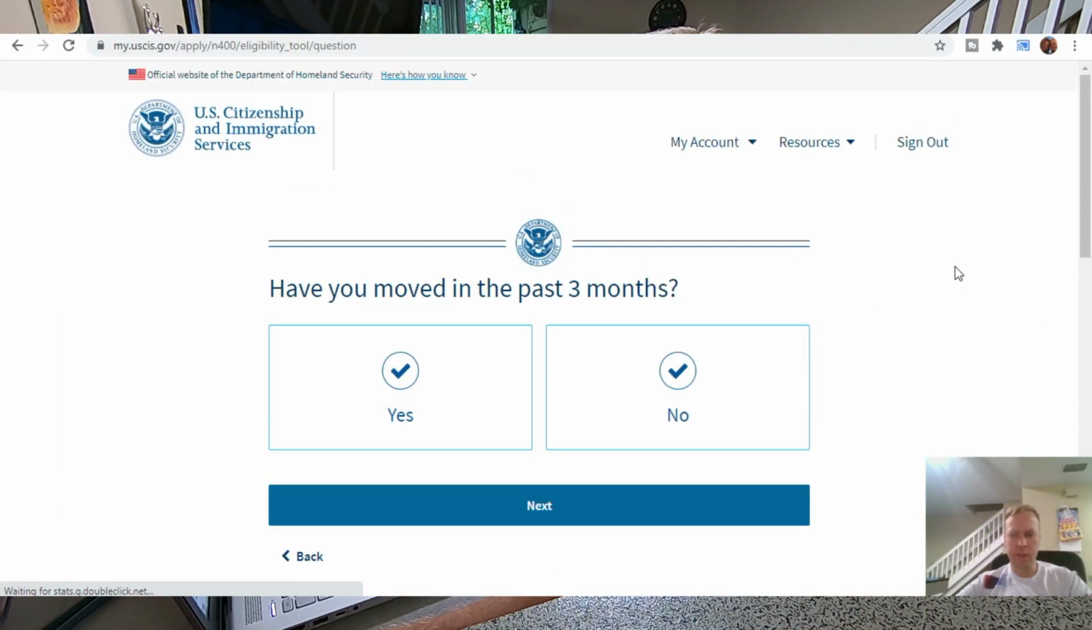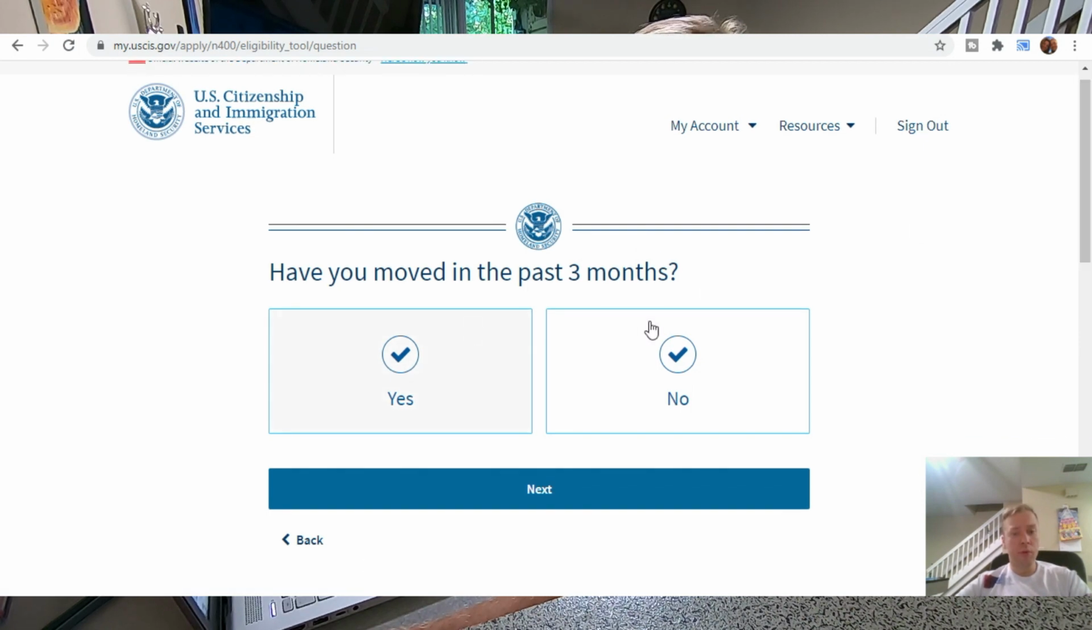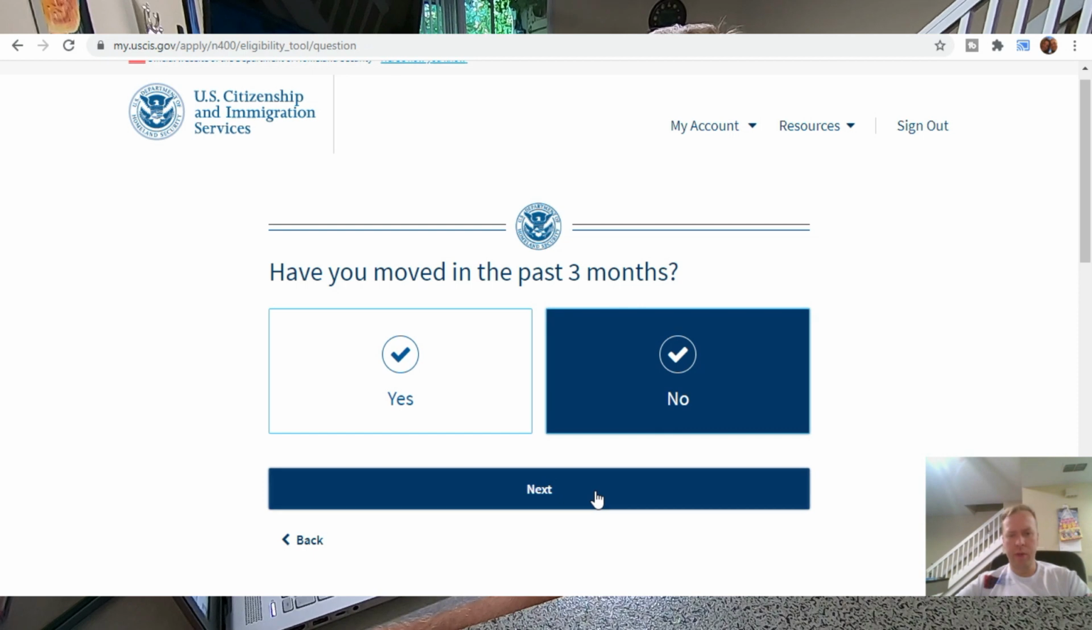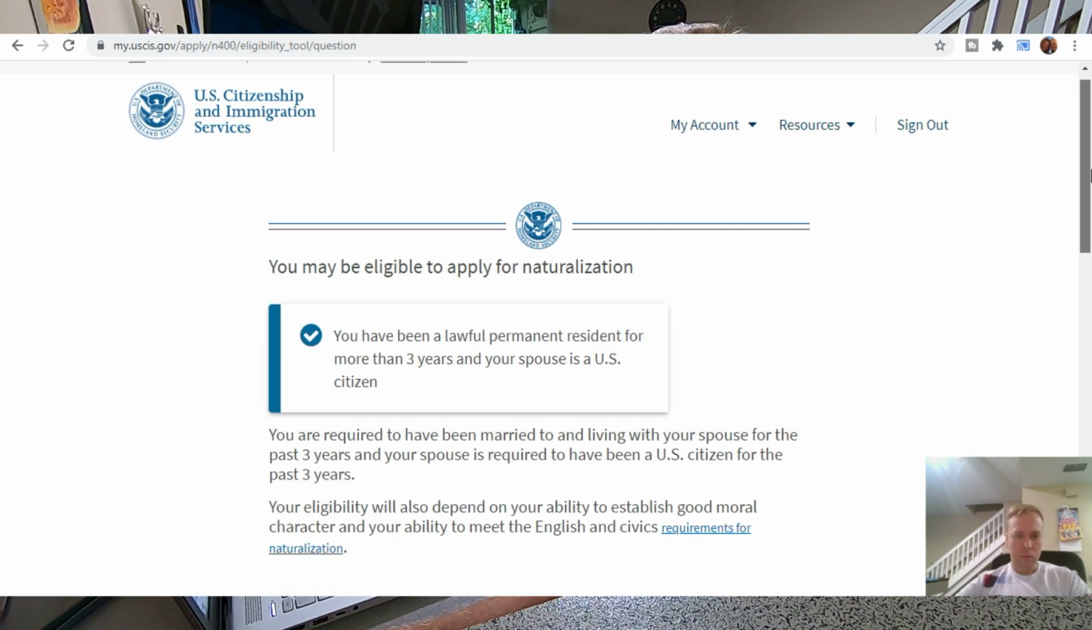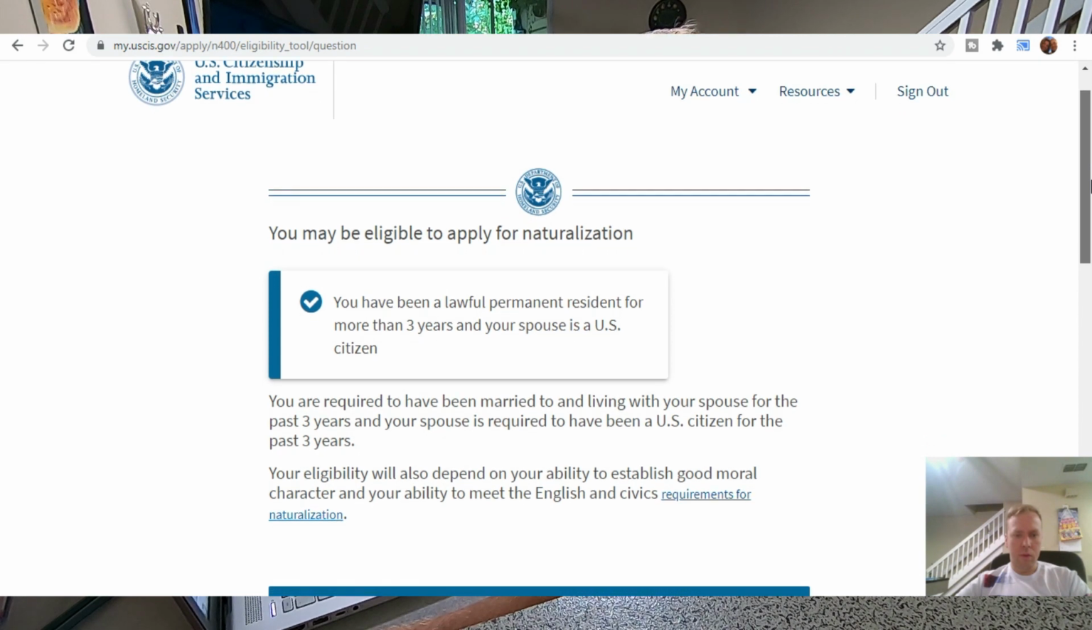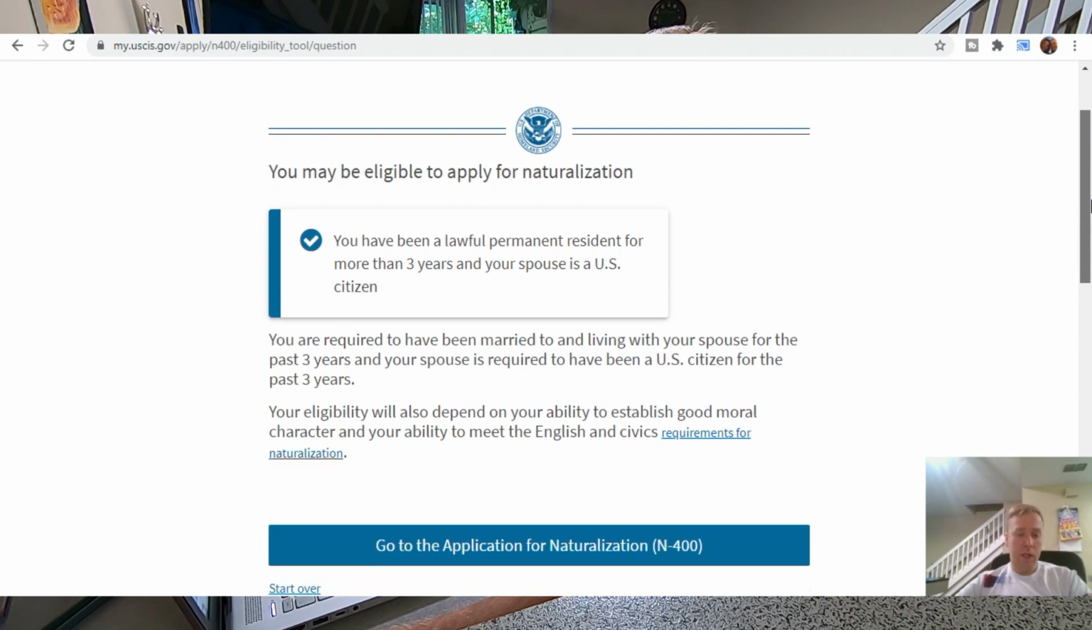Have you moved in the past 3 months? No, that's more of a question about the address, where to send it and all that. And then basically it determines that yes, I am eligible, I can apply for naturalization. And then we're gonna go ahead and start the application.